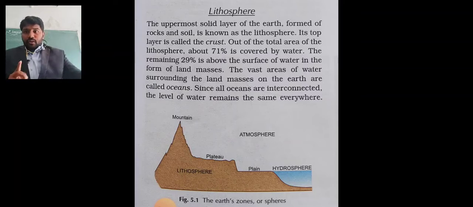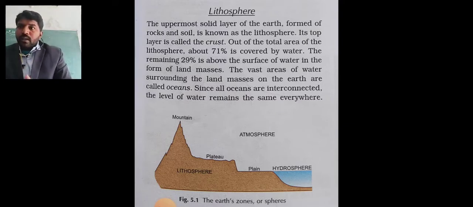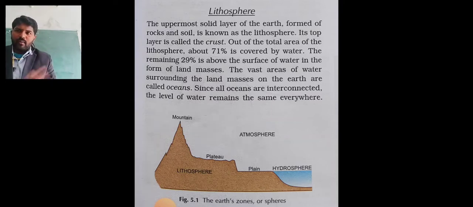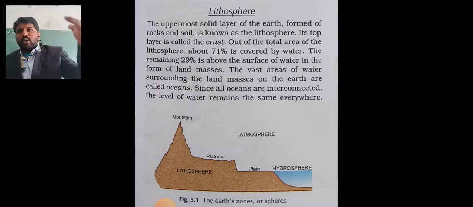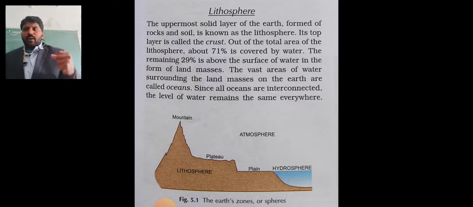Then when it completes a round of the sun, that is called a year, 365.5 days. The earth is the third planet of the world. The sun is the main power source for the earth. Then the moon is the supporting planet for us.